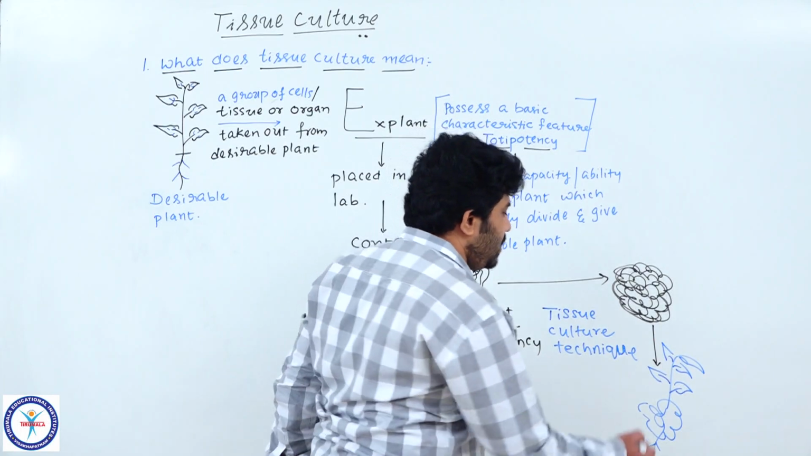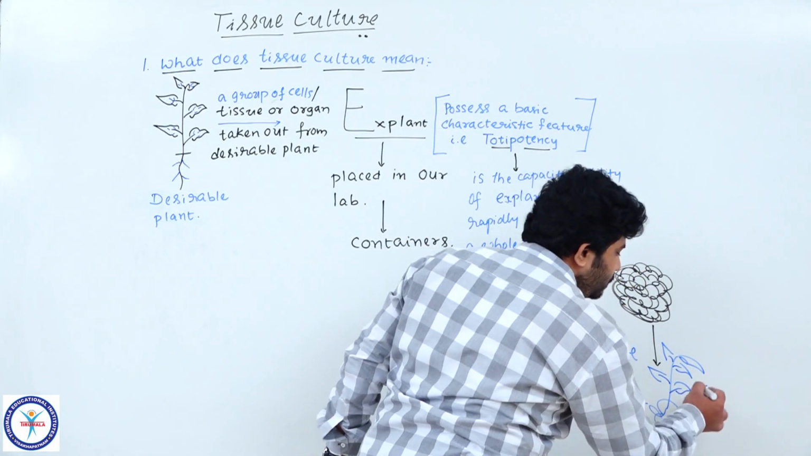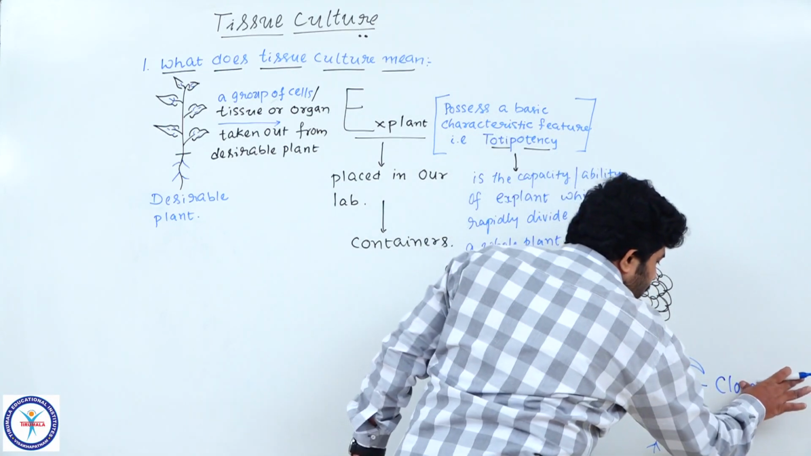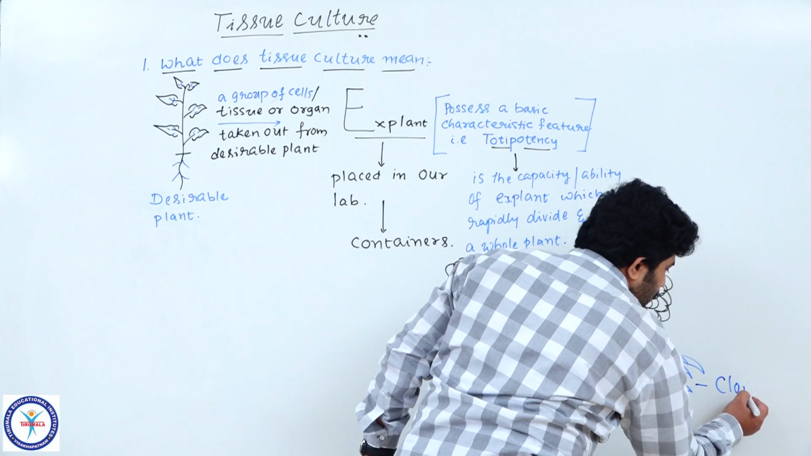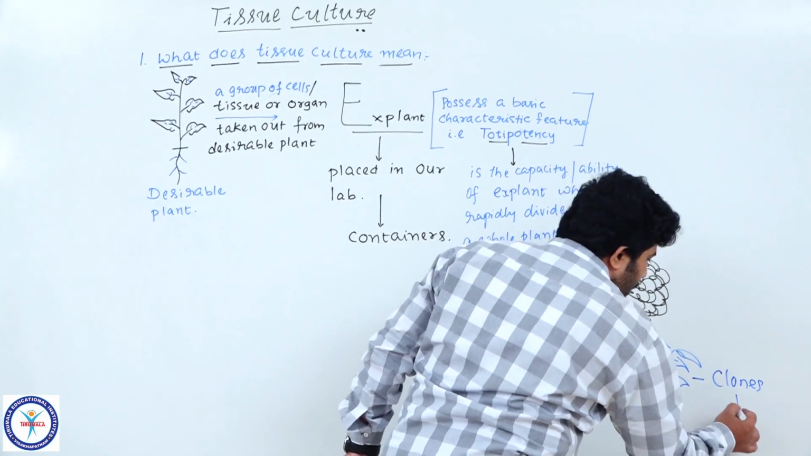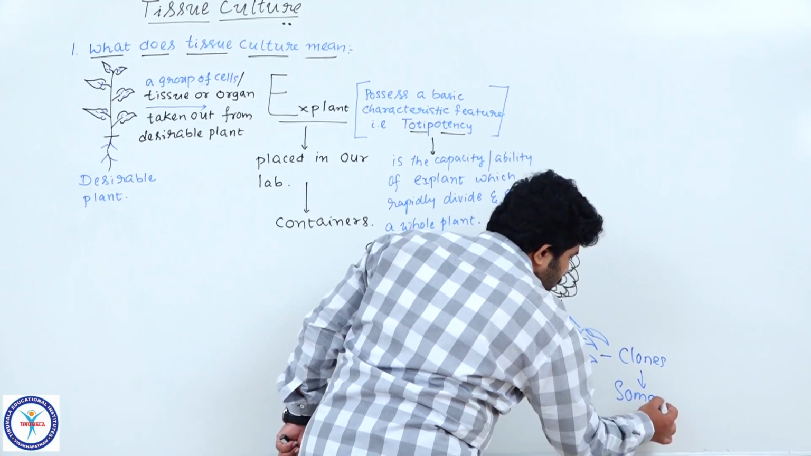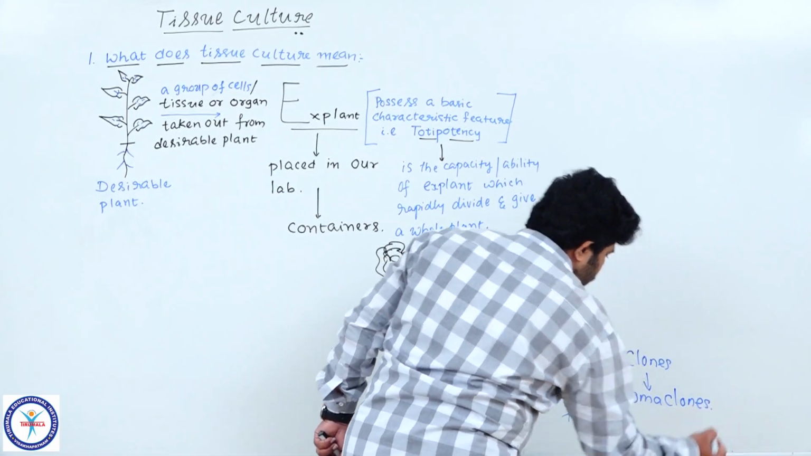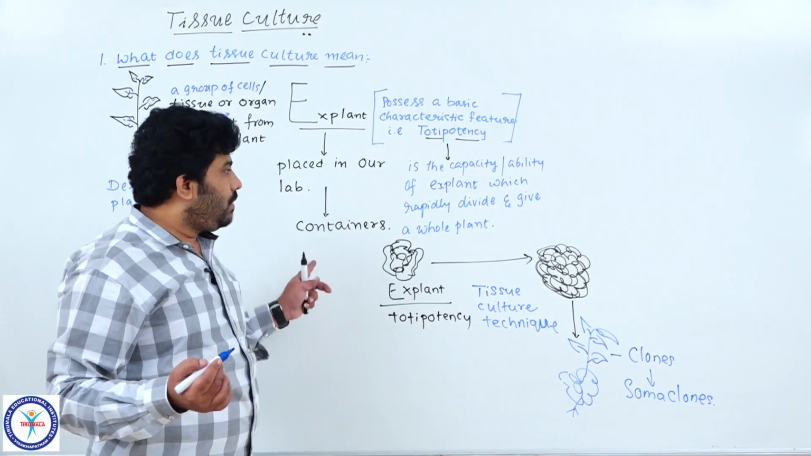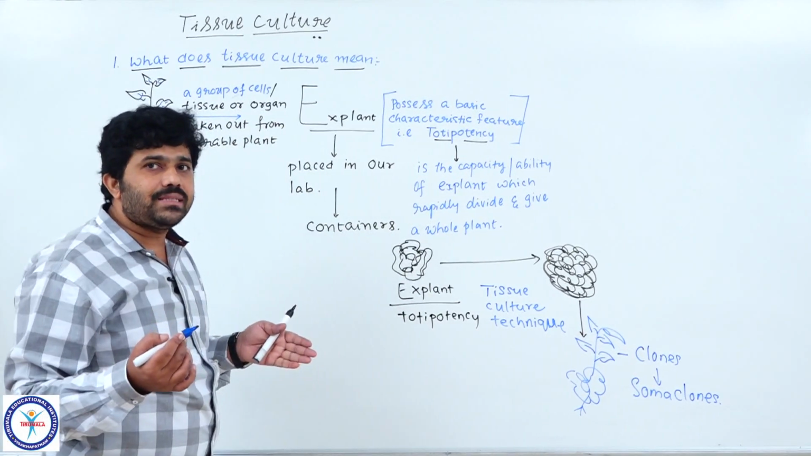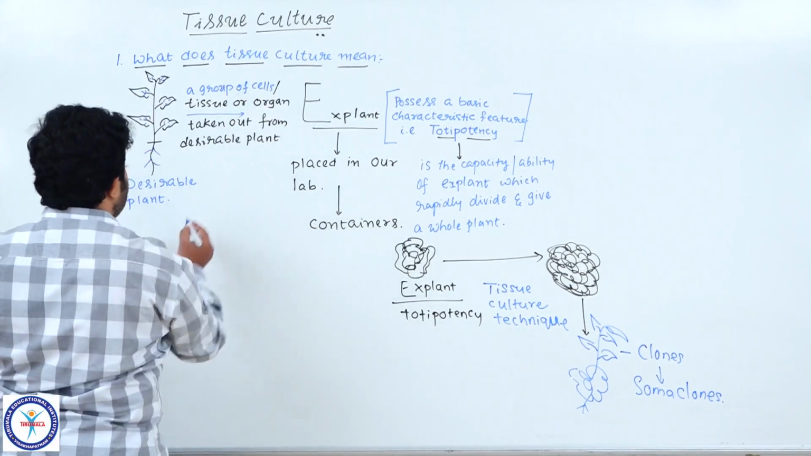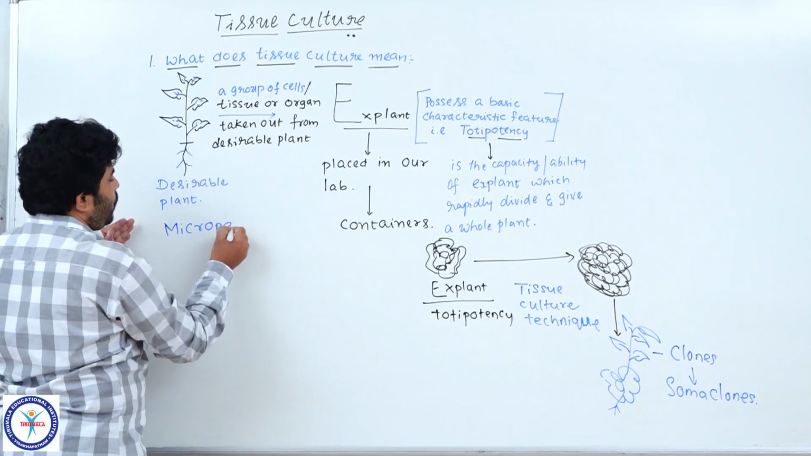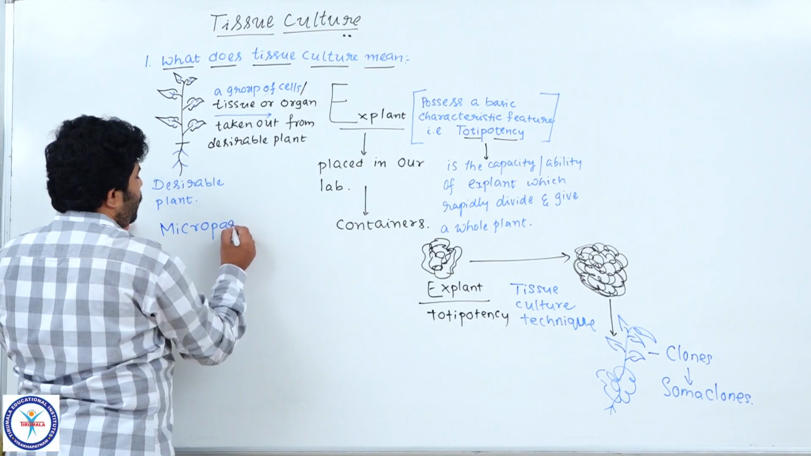Understood? These particular plants are called clones. Clones, which are produced from somatic parts. That's why those are also called somaclones. Understood, students? We are producing them in very little time and less space. That's why tissue culture is also called micropropagation. You please remember, micropropagation.